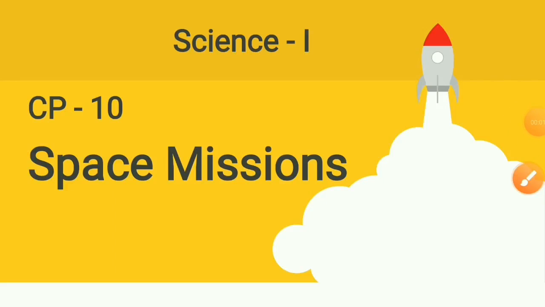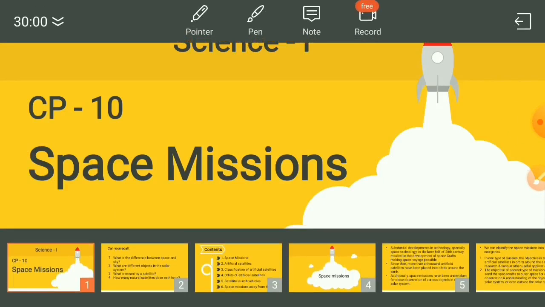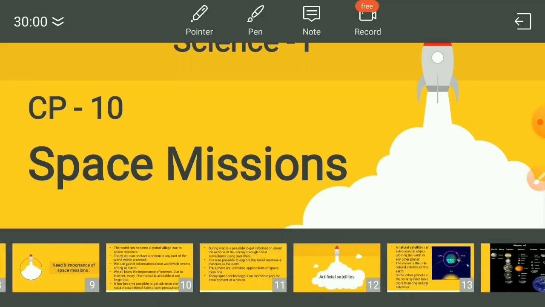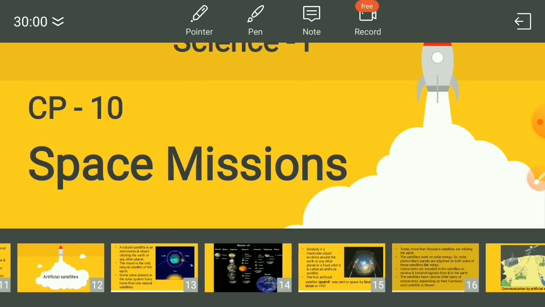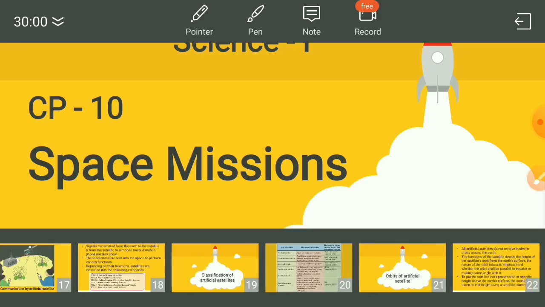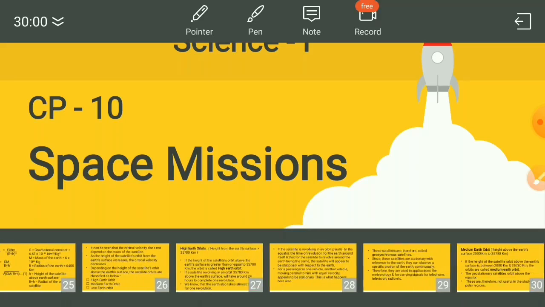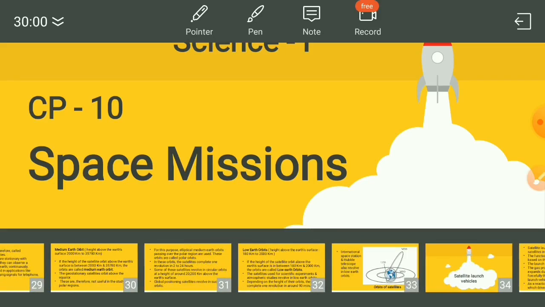Good morning, students. We are studying Science 1 and we will continue Chapter 10, Space Mission. In the last video, we learnt about the two types of main missions and the need for space missions. We have learnt about artificial satellites, classification of artificial satellites and the orbits of the satellites.